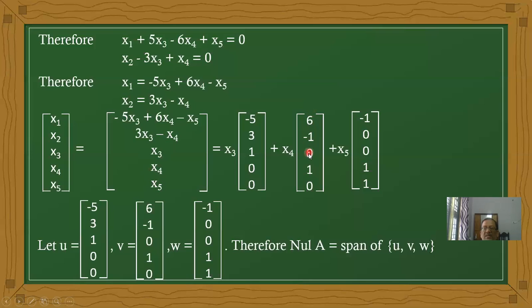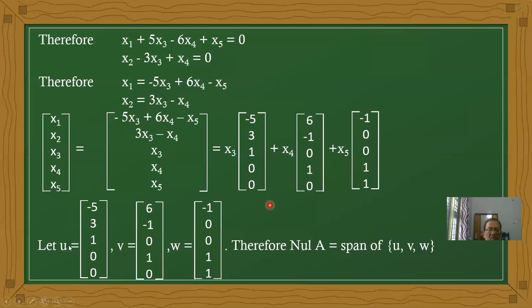Therefore, 6, minus 1, 0, 1, 0, and x5 now. The x5 coefficient is -1. Here there is no x5, and here there is no x5, so -1, 0, 0, 0, 1. Now it is the complete U vector, this is the V vector, and this is the W vector.